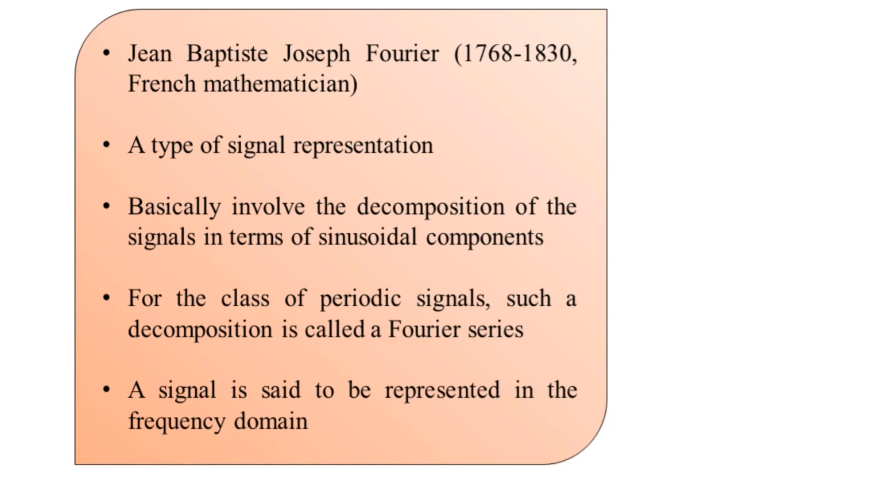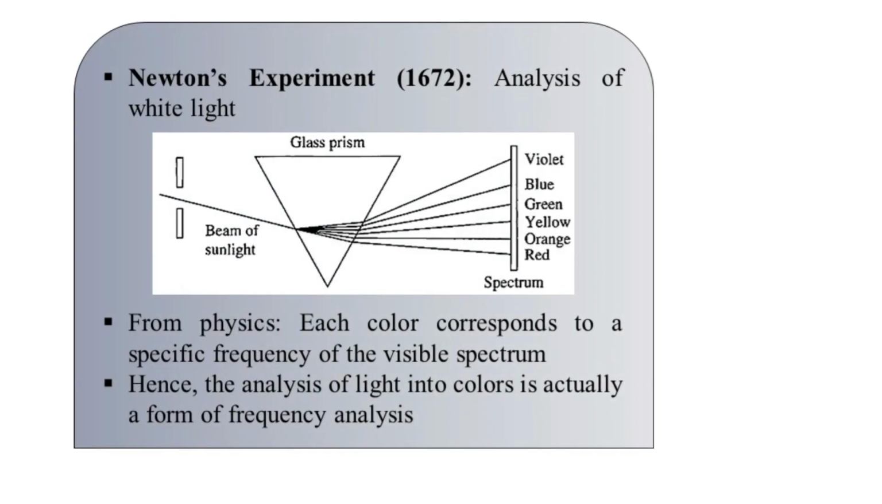So it is very clear that with the help of the Fourier tool, the Fourier series, we switch from the spatial domain or the time domain to the frequency domain. It is very necessary to understand how exactly the same information can be represented. For that purpose, there is a simple example with the help of Newton's experiment that he conducted in the year 1672. Here the first part of this experiment, we can call the analysis of the white light.